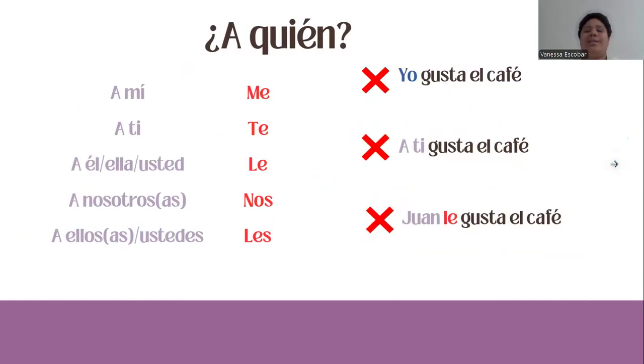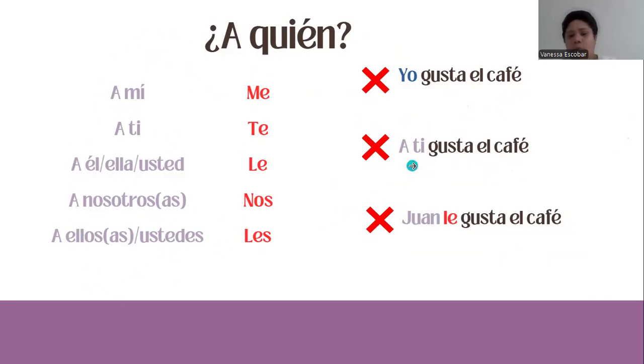And what is incorrect to say here? Like I mentioned before, we don't use the personal pronouns like yo, tú, él, ella, nosotros, ellos. So saying yo gusta el café is incorrecto. That would be incorrect. We need to use these ones. These ones are the ones that are mandatory with gustar. And as an option, you can also use these ones.